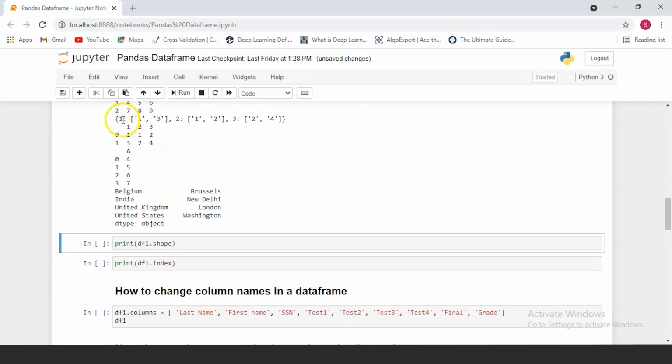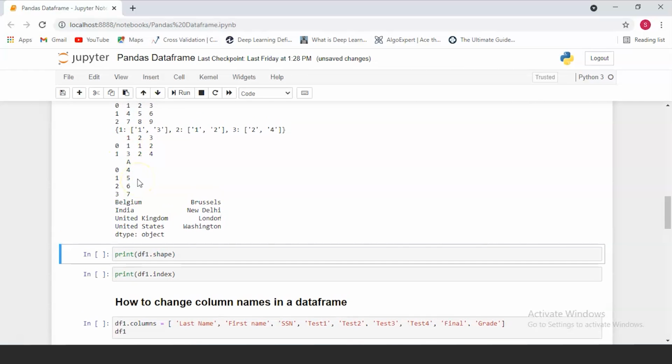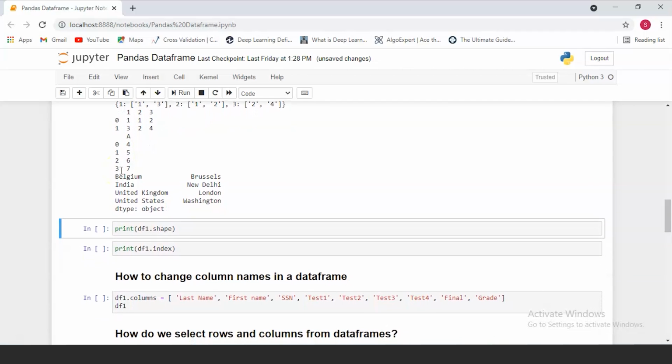So as you can see, the key values that we have will be the column labels and the corresponding values will be the row values. Because we didn't pass any labels for our rows, it's gonna automatically just number the rows starting from the 0th index. This is the data frame when we passed in the pd.DataFrame function. We had given A as the column label, and we'd passed in the corresponding column values as 4, 5, 6 and 7. So this is what it looks like.